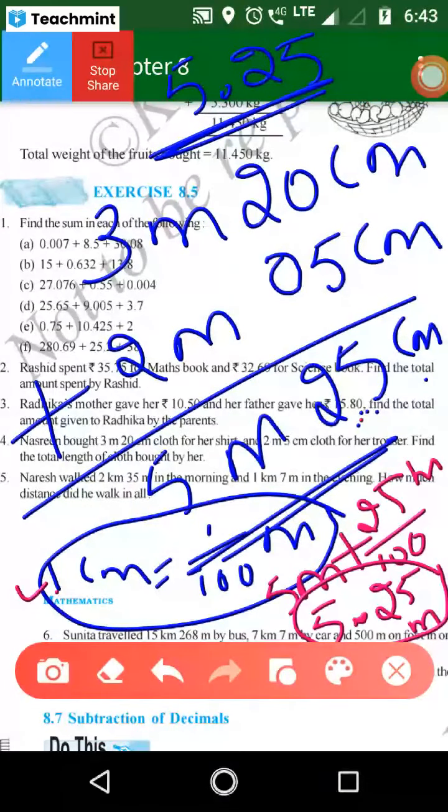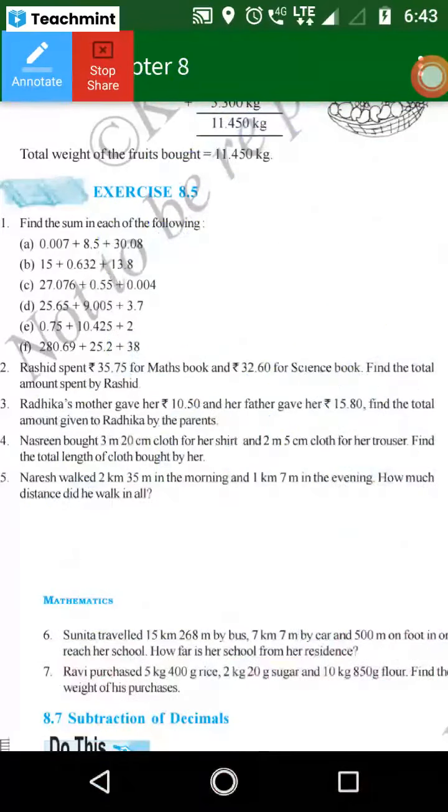30 ones are 30, 30 twos are 60, 30 threes are 90, 30 fours are 120, 30 fives are 150, 30 sixes are 180, 30 sevens are 210, 30 eights are 240, 30 nines are 270, 30 tens are 300. Good. Then others, are you ready?